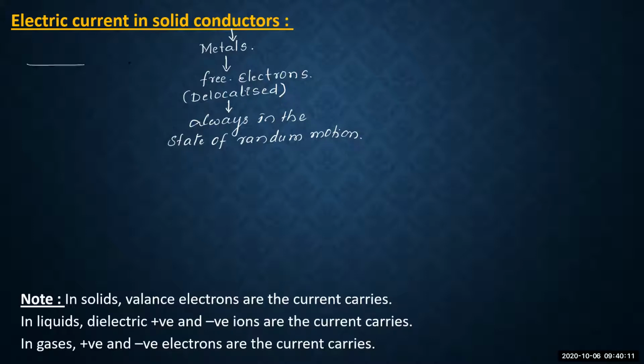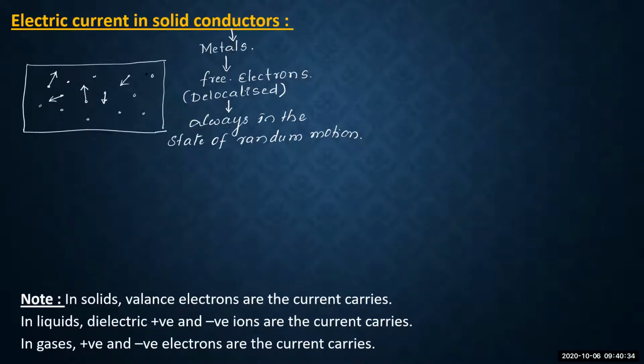See, for example, assume that it is a piece of metal having lots of delocalized electrons here. These electrons will always be moving in random directions. So no particular direction will be there for their motion.